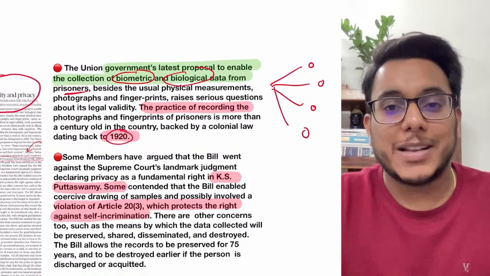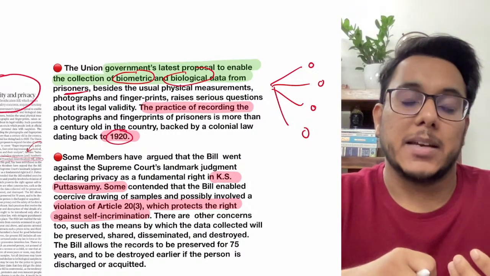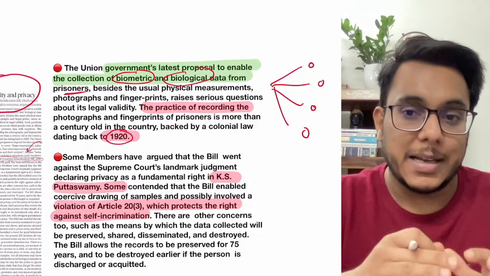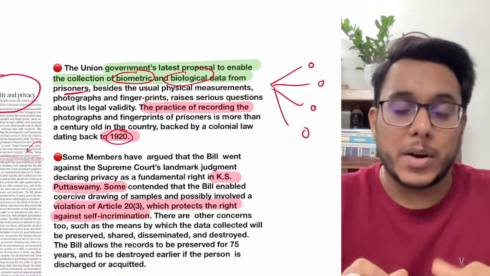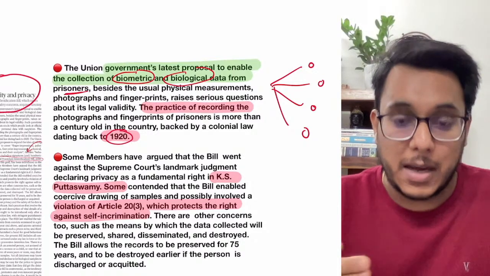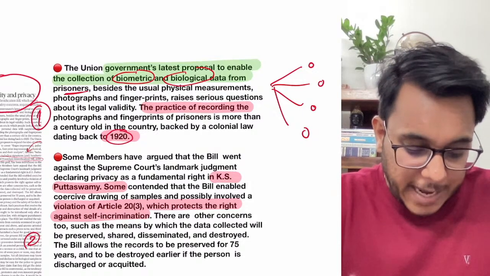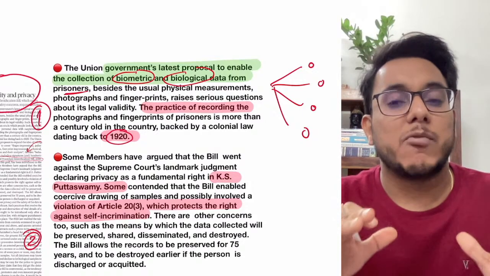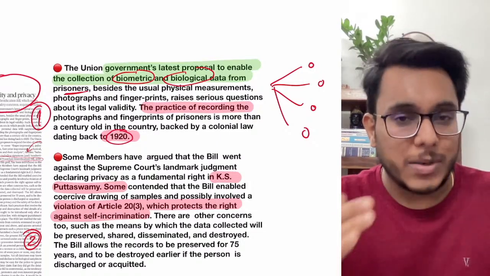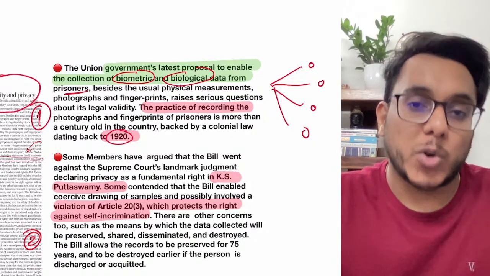For example, they want that apart from the fingerprints, the iris scan and the retina scan can be taken. Number one, they want to take much more personal information, personal data or personal measurements of a person. Number two, the types of cases in which they want to take such measurements, they want to increase that also.